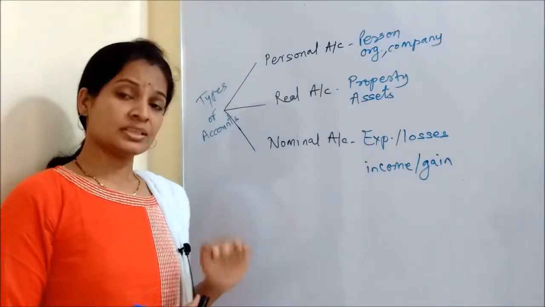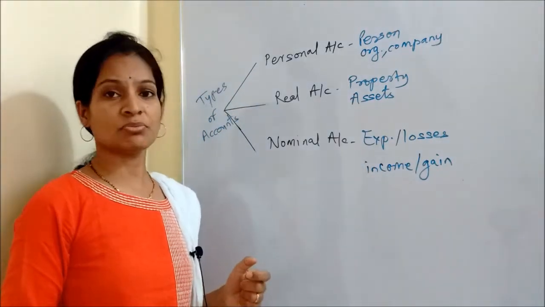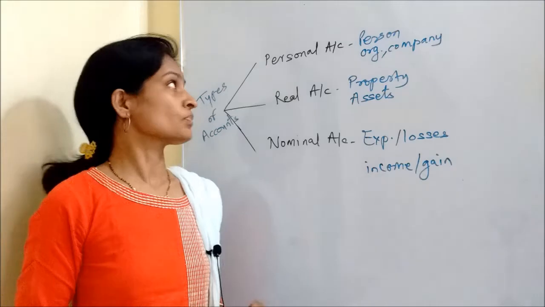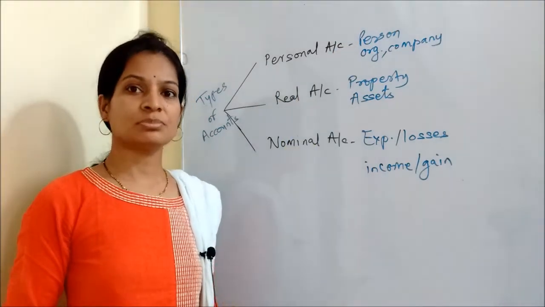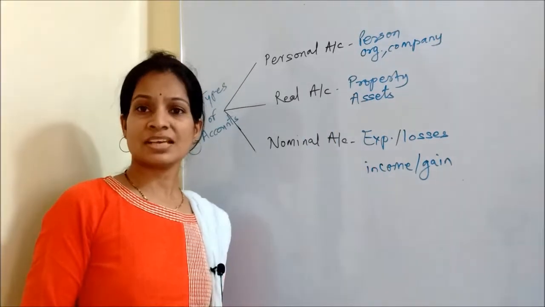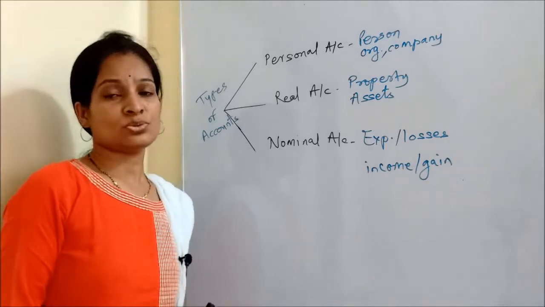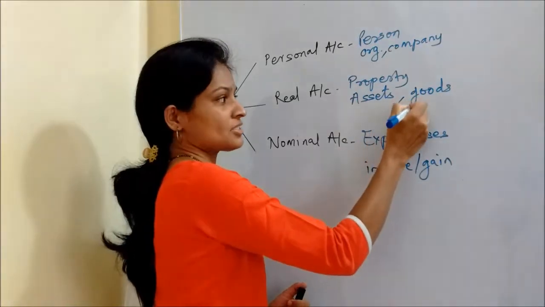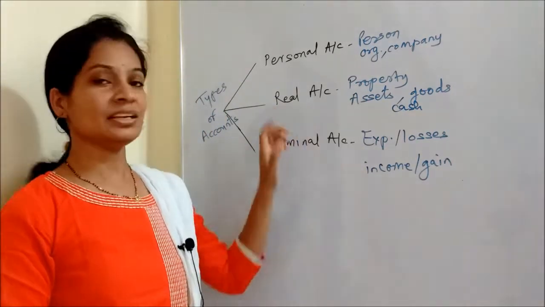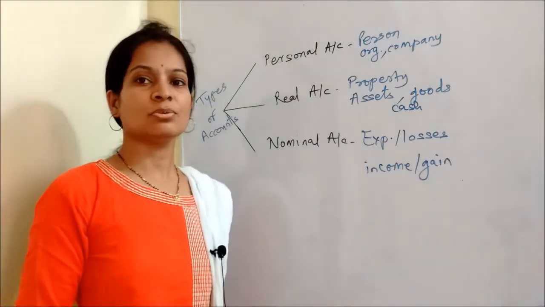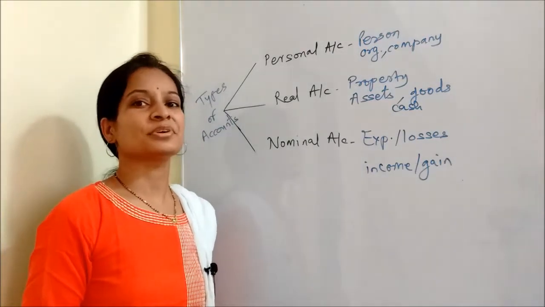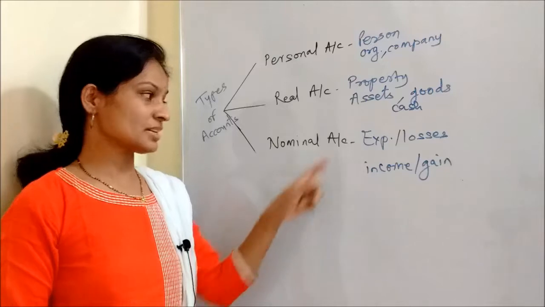So this is how all the different things that are involved in any transaction can be categorized in one of the three accounts. It may be either a person, an organization or a company which is involved in the transaction. It may be any property or assets that the business has purchased or sold, even goods, cash. So this kind of asset or property which the business has will be recorded in the real account, or real account rule will be applicable for goods and cash as well. Nominal account will be used for recording expenses and losses or incomes and gains, right?